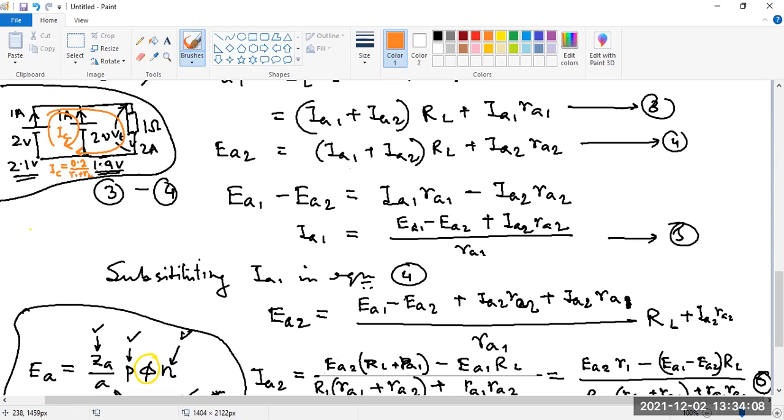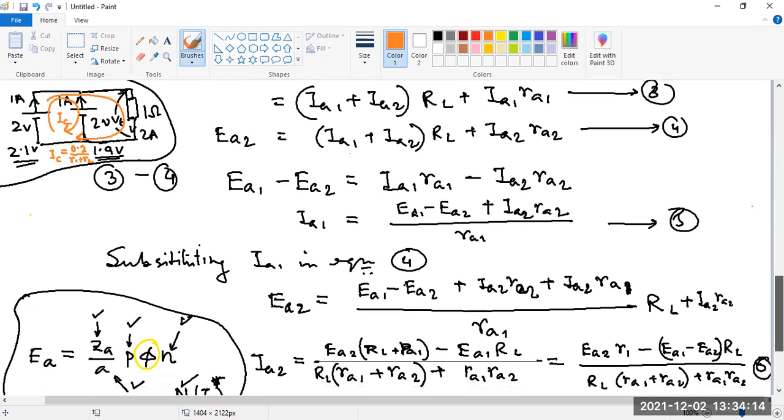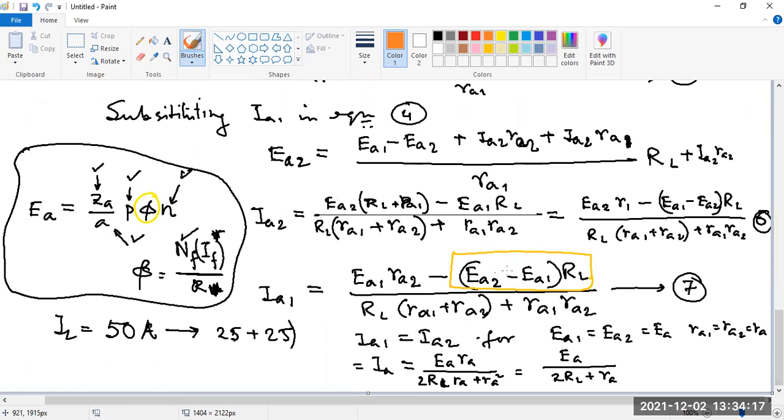So these decide the circulating current. So here also, we have this term which drives the circulating current, and also their resistance. Got my point?